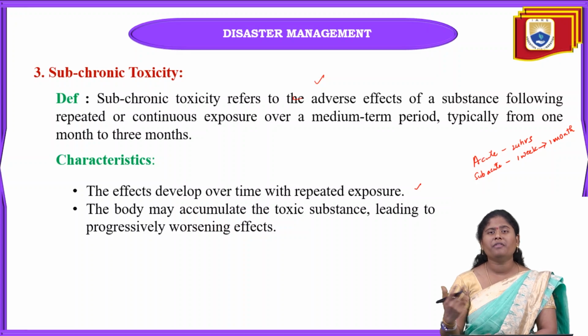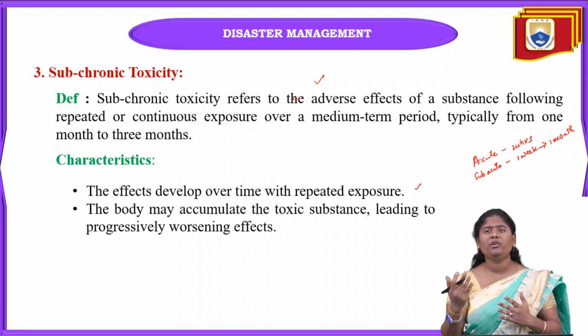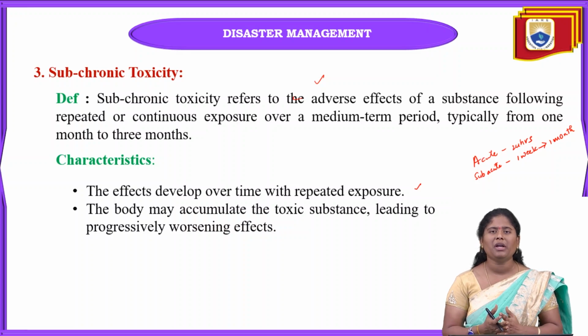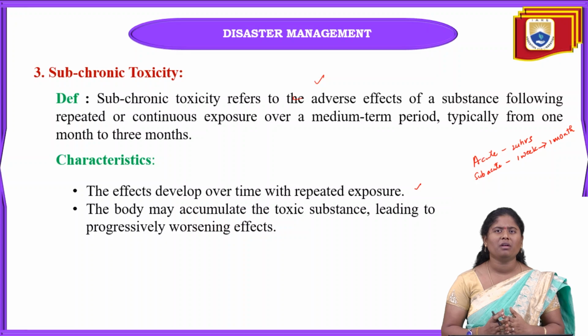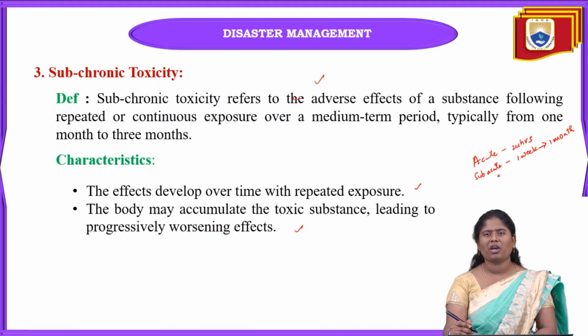within some 15 days also we can see the symptoms, because symptoms can be seen in about 1 month to 3 weeks. But if the exposure time is greatly increased or a high dosage is given, we may see the symptoms within 1 week sometimes. And sometimes inhaling this type of toxic material may affect our whole body and worsen it. It also weakens the immune power of our body.